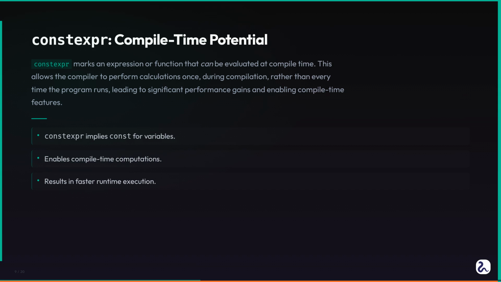This is a massive optimization. Instead of performing a calculation every time your program runs, the compiler does it once, during compilation, and bakes the final result directly into your executable. This reduces runtime overhead and allows values to be used in contexts that strictly require constants, like array sizes or template arguments.